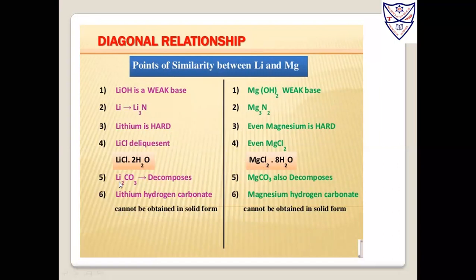And lithium on decomposition gives lithium carbonate, Li2CO3, and here MgCO3. So lithium hydrogen carbonate cannot be obtained in solid form. That is also so with magnesium hydrogen carbonate, which is also not obtained in solid form.